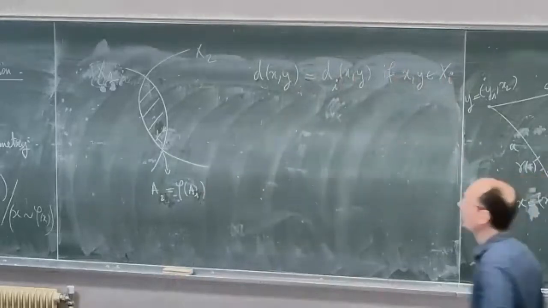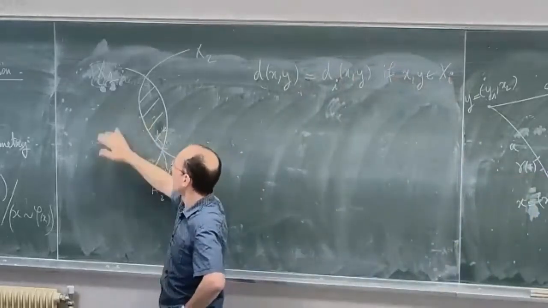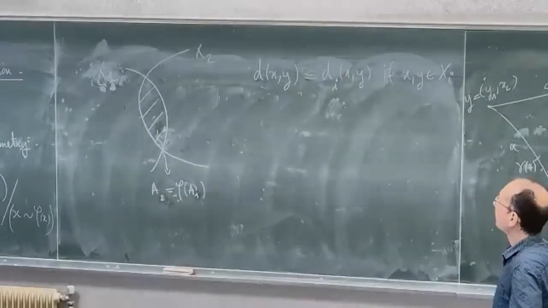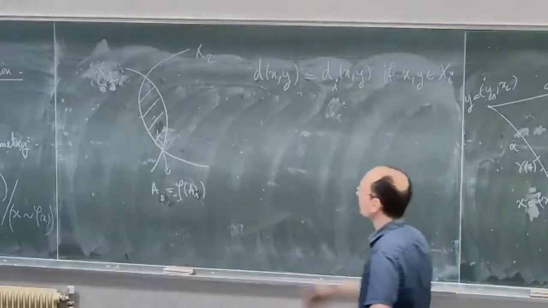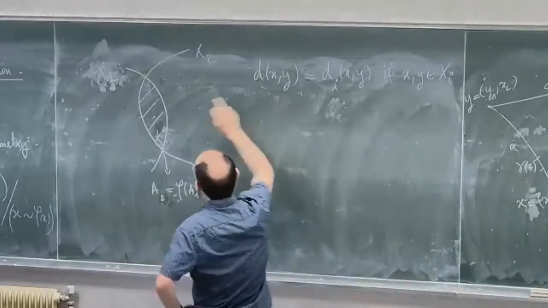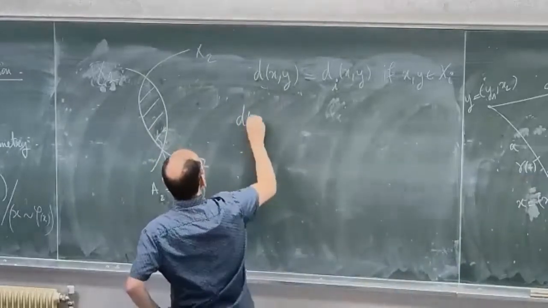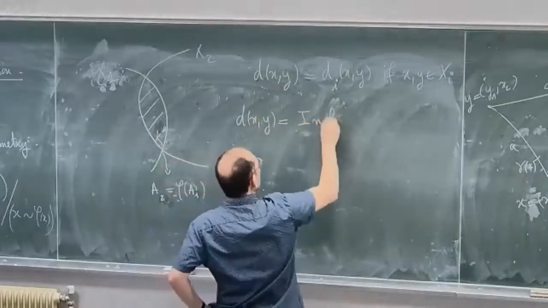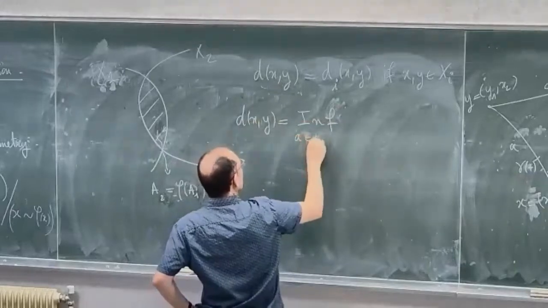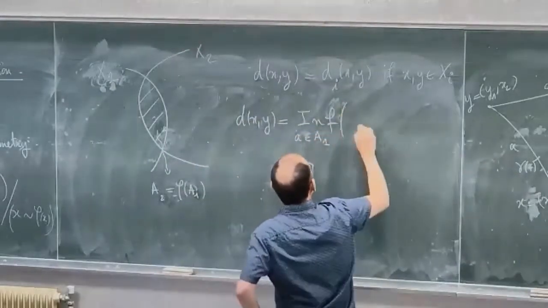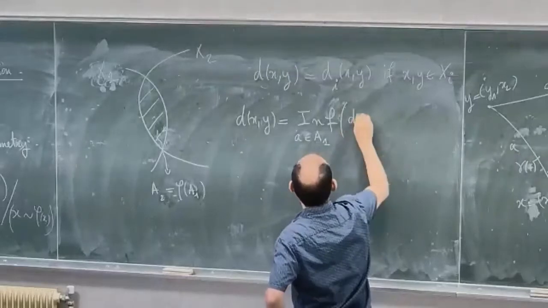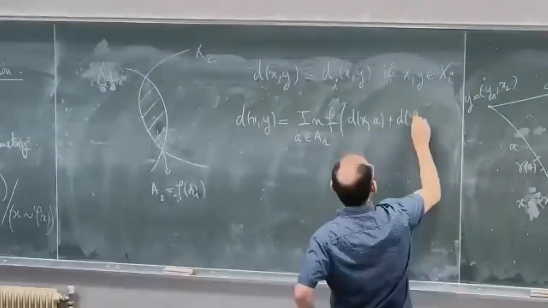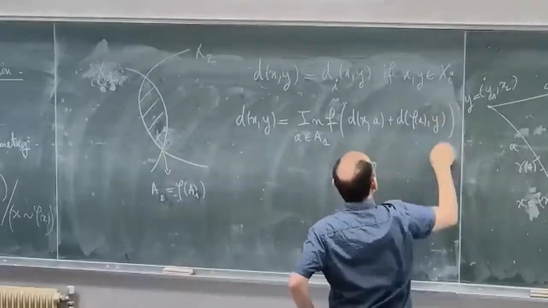So if I remain in one part, then the distance is computed with the distance of X_i. And if they are in two different parts, then the distance of x and y is the infimum over all a in A1 of the distance between x and a plus the distance between phi of a and y.